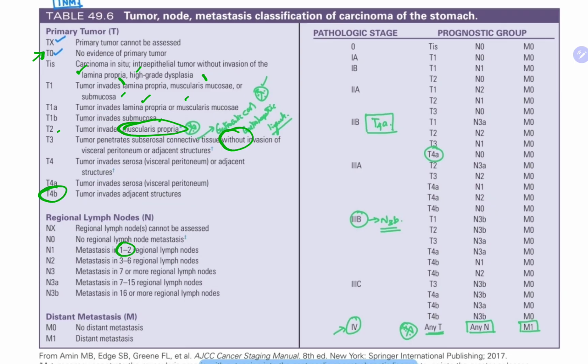N1, 1 to 2. N2, 3 to 6. N3, 7 to 15. N3a. N3b, 16 or more. M0, no distant metastasis. M1, distant metastasis. Right.